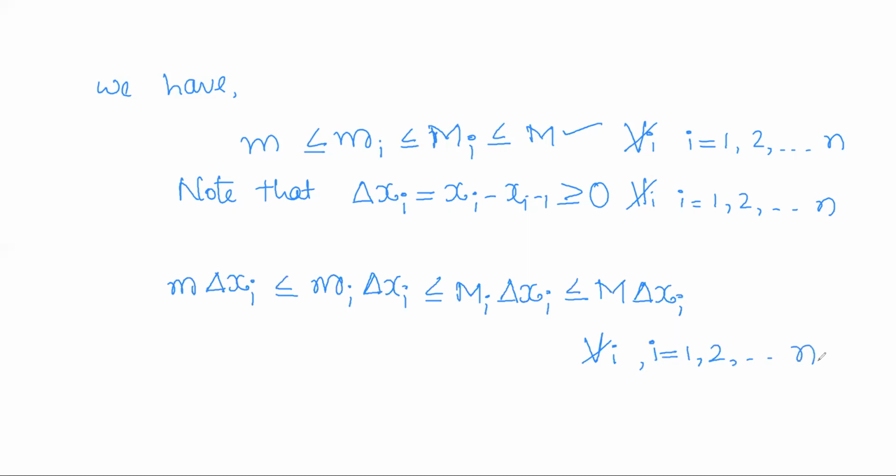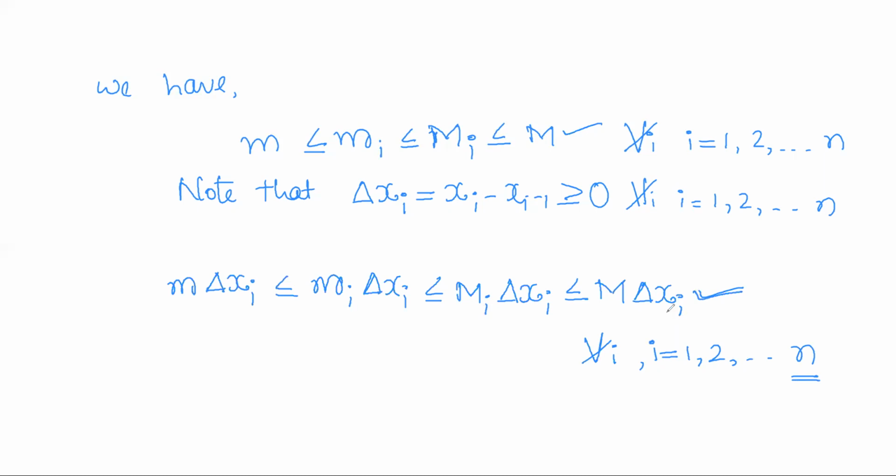So now I have this inequality for all the i values from 1 to n. For each i value, I get an inequality of this type. How many i values are there? There are n i values. So correspondingly, I will get n inequalities of this form.